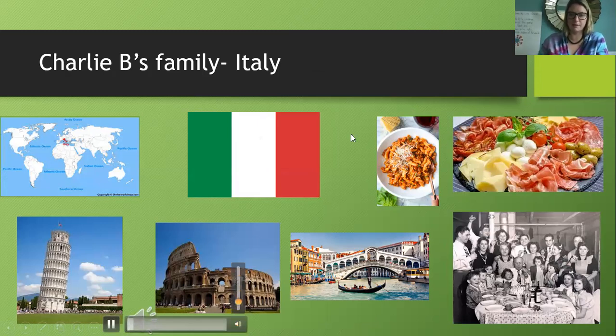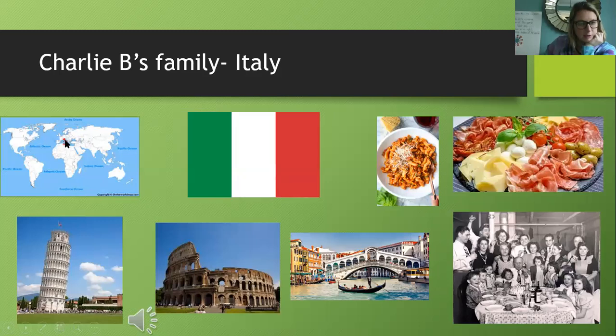Okay, so while we're listening to that, Mrs. Castellano's going to talk over the music. So, if you look here, remember the United States is here, and Italy's over here. Italy is like the shape of a boot, kindergarten. And then this is the Italian flag. So it's Italy, but you say someone's Italian. So this is the Italian flag.